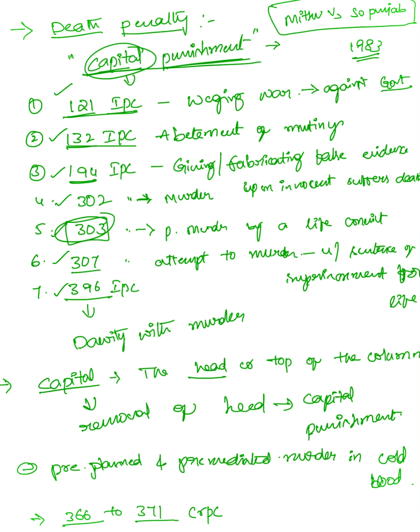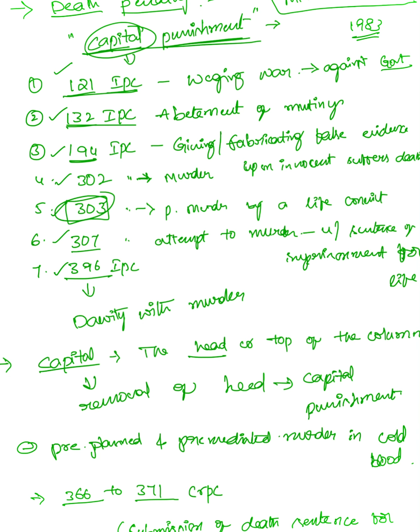And 307 is the attempt to murder by a person under sentence of imprisonment for life, if hurt is caused. And 396 IPC is dacoity with murder.